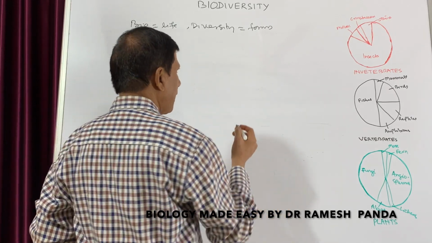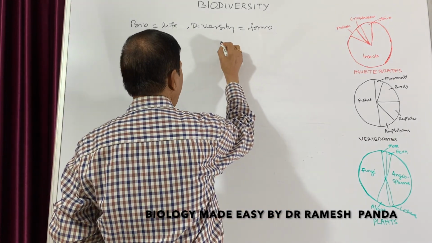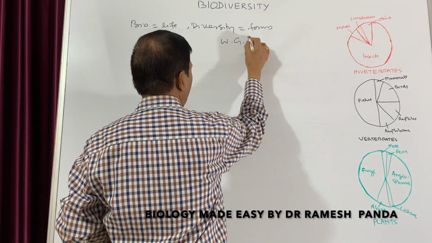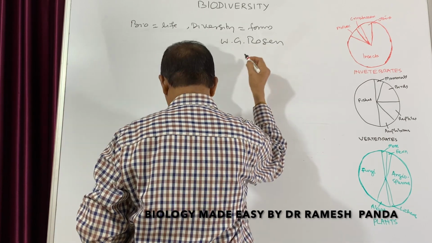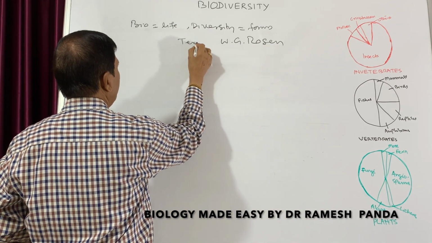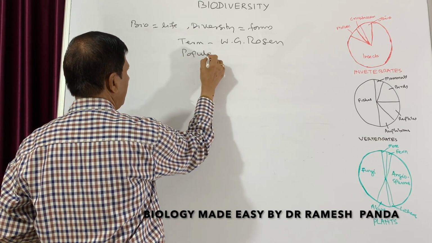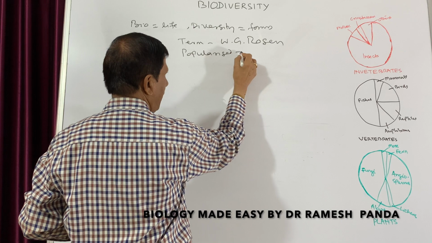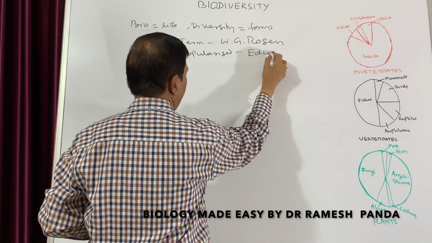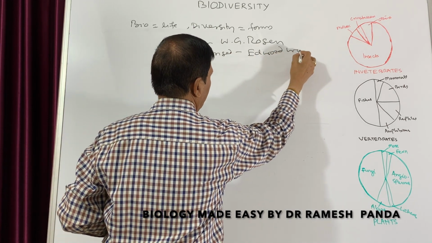And the term biodiversity was coined by W.G. Russell. The term was coined by him, but the term was popularized by Edward Wilson.